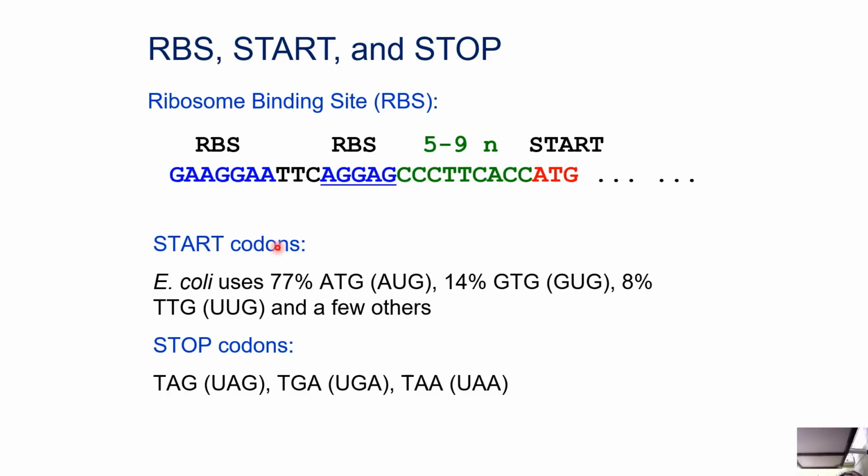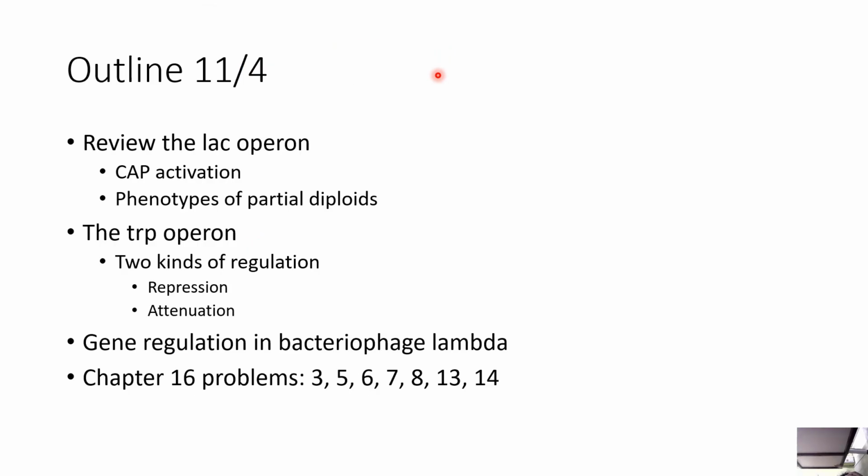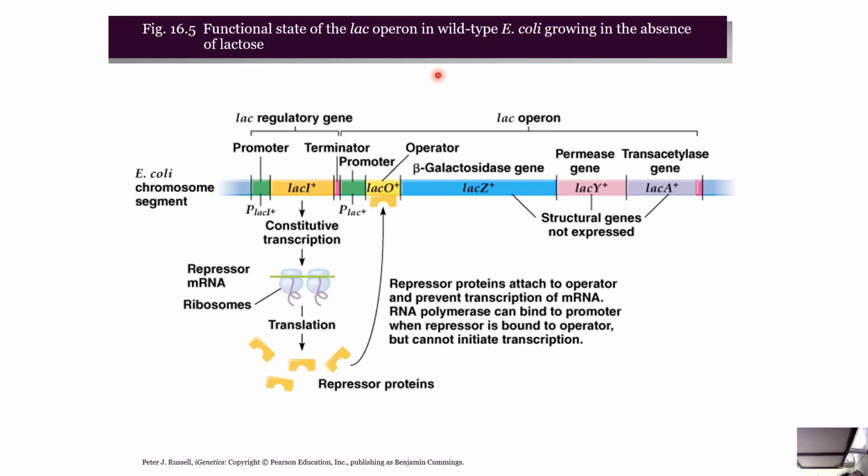So, RBS start and stop, if you see. Now, what are the functional steps of the state of the LAC operator in a wild type E. coli growing in the absence of lactose?